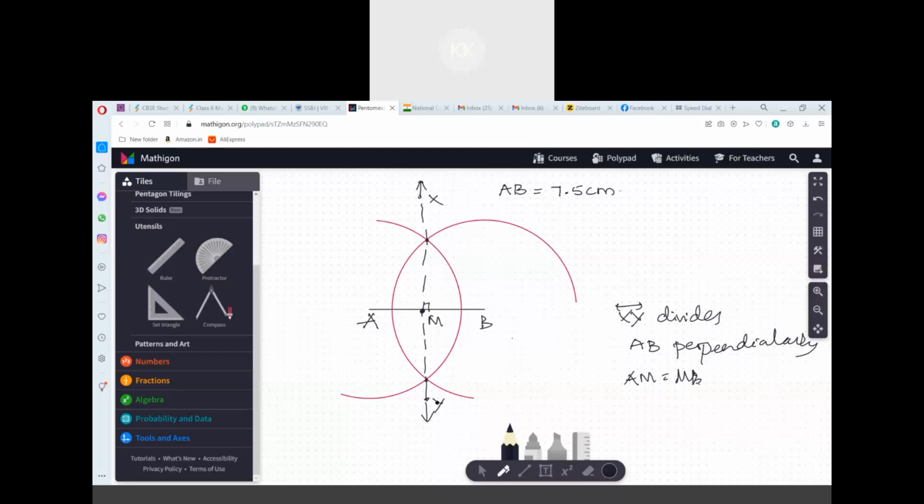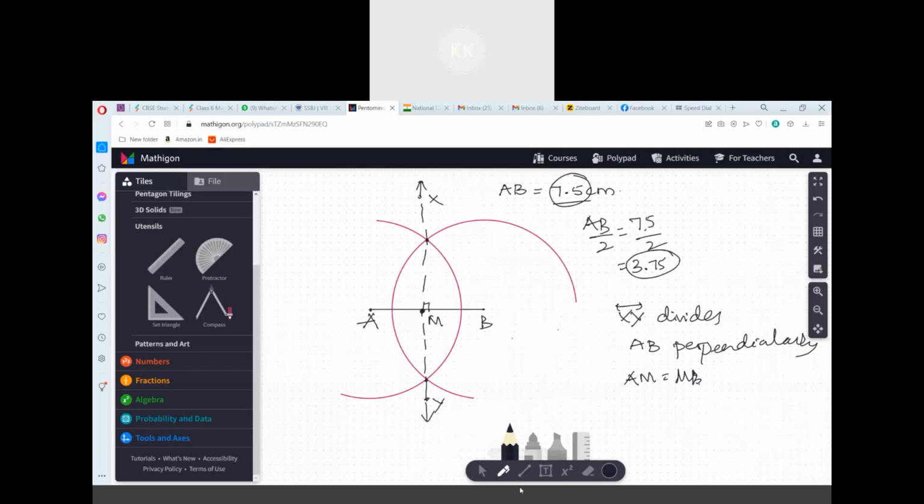Sir, how much distance do we have to take from pencil to needle in the compass? See, this is a line segment which is 7.5 centimeter. You take more than 3.6 centimeter, which is more than half. It should be less than 7.5 and more than half of the length. What is half of AB? AB by 2, 7.5 by 2. How much is that? 3.75. So take 4 centimeter and put the arc. As simple as that.